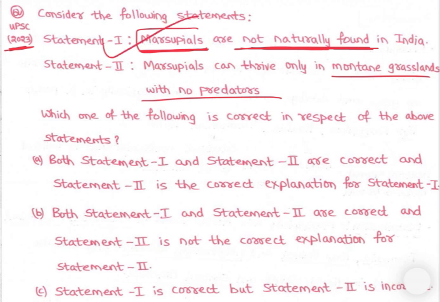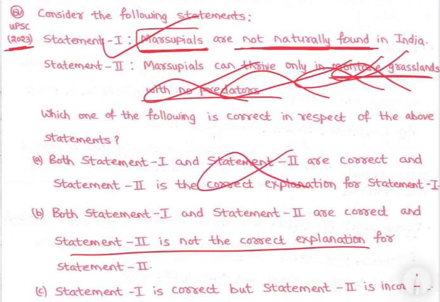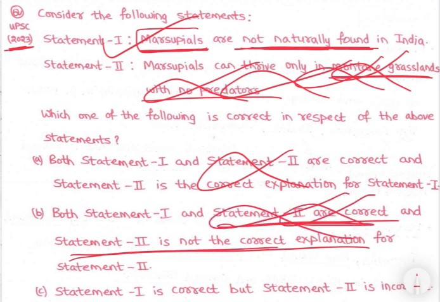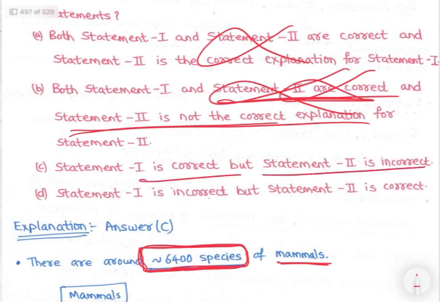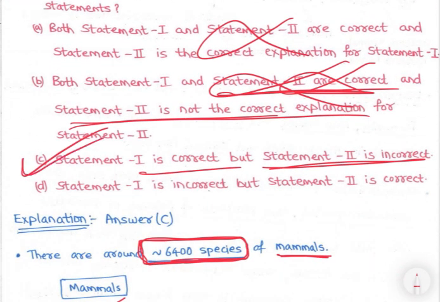Marsupials can thrive only in mountains? No, they grow in arid regions, right? Kangaroos live in arid and semi-arid regions. So statement 2 is incorrect, right? So option A is eliminated. Statement 1 is correct, but statement 2 is incorrect. So C is the answer, right?